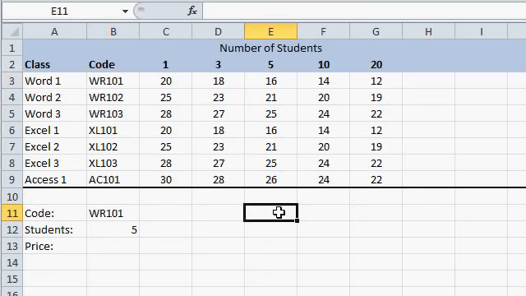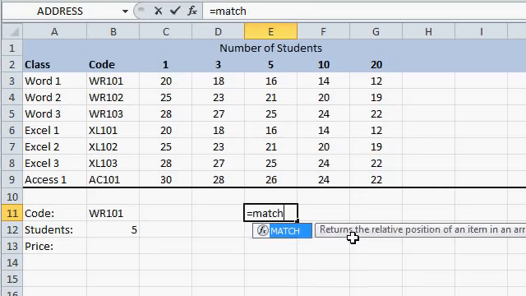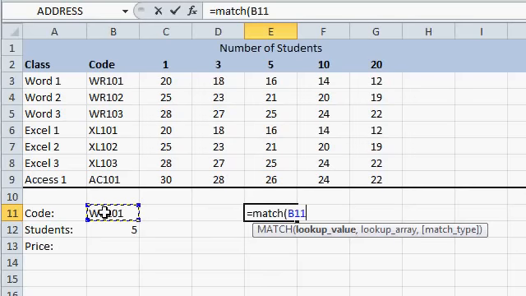To do that, we'll use the match function. And I'll come over here. We can hide this value later if we want to. I'll say equals match, open parentheses. What value am I looking up? Well, I'm looking up Word 101, comma. Where is my lookup array? Right here.